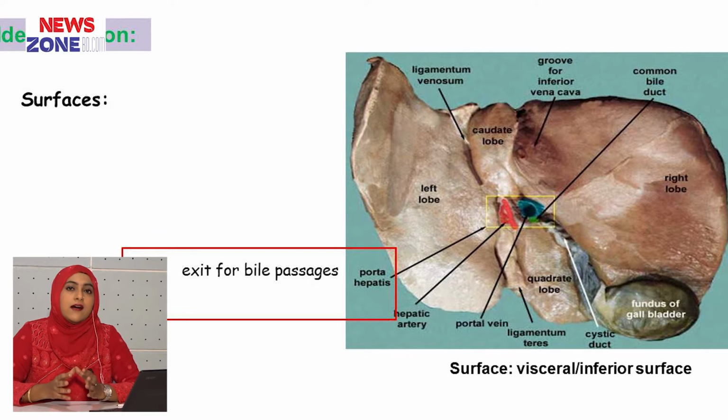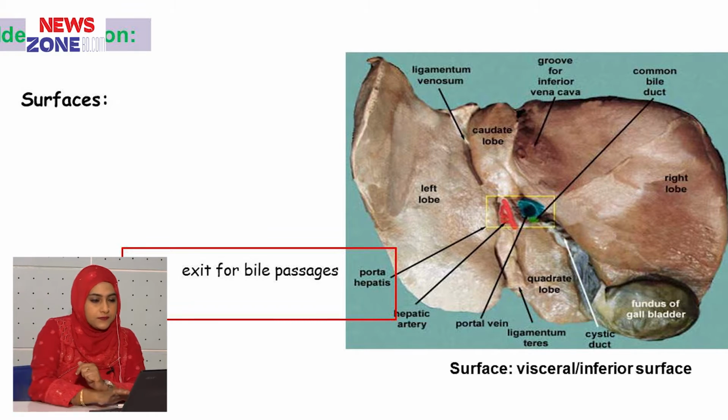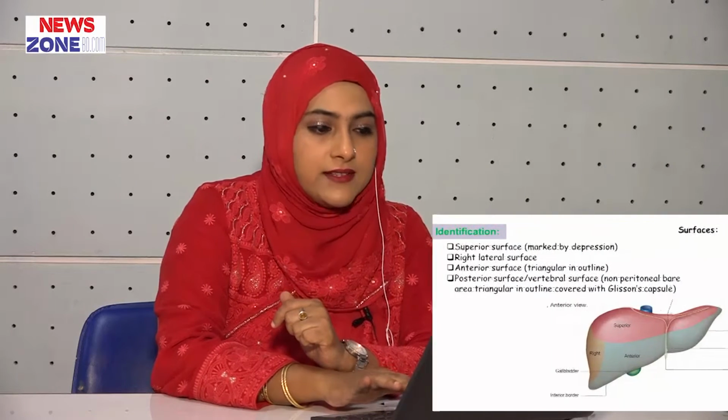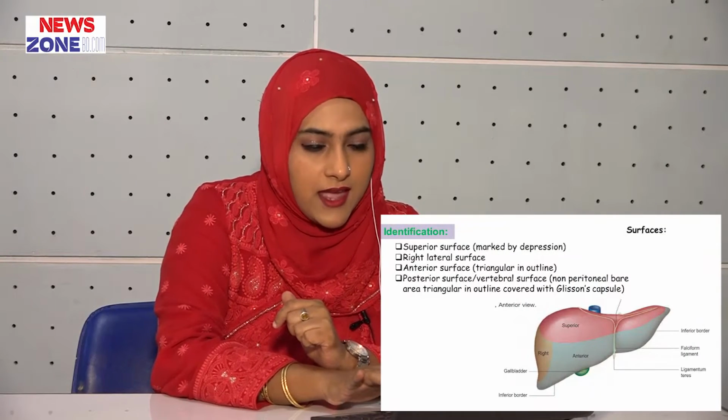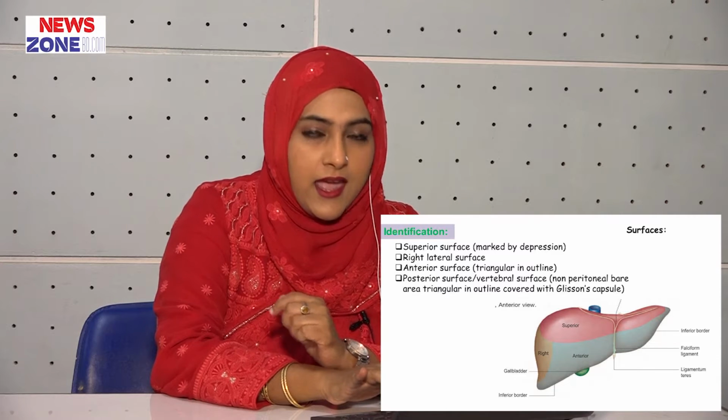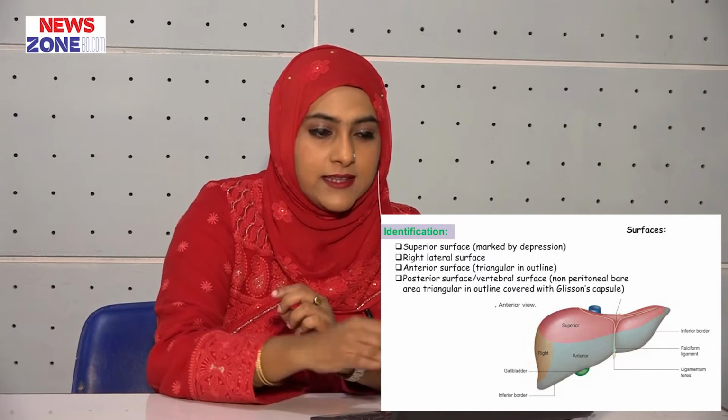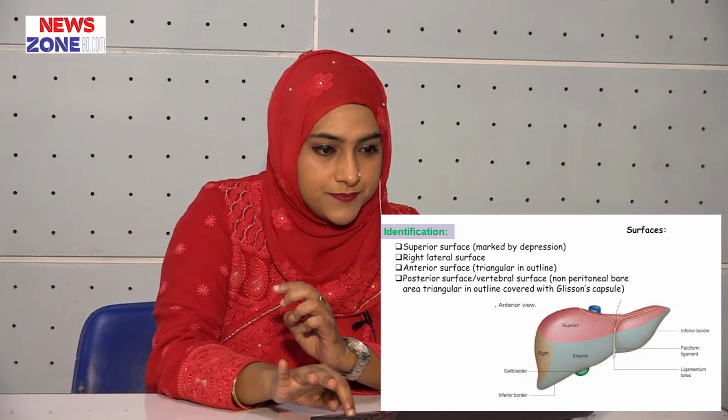These surfaces are included within the diaphragmatic surface, and another surface is the separate surface, that is visceral surface or the inferior surface. On the screen you can see this is the superior surface, this is the right lateral surface and it is the anterior surface, and in the other slide we can see the other two surfaces.